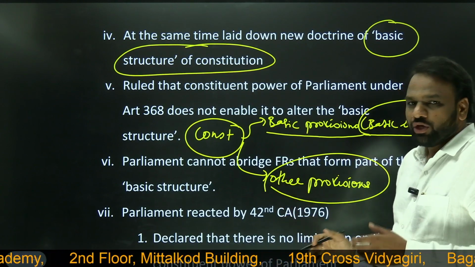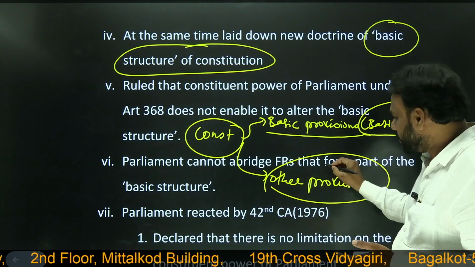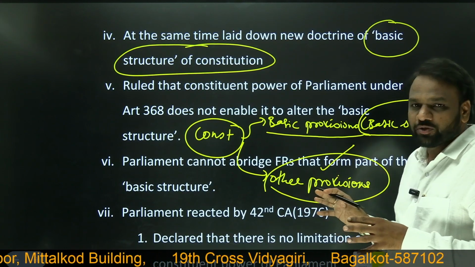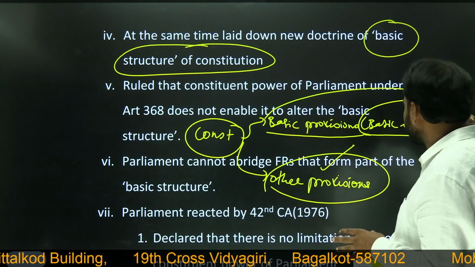It said that you can amend the Constitution with respect to other provisions, but you cannot amend it in a way that alters the basic structure.